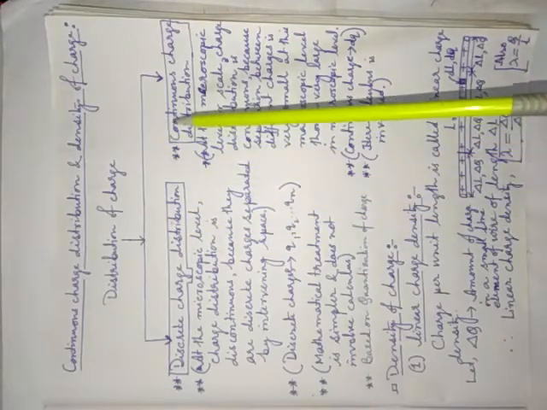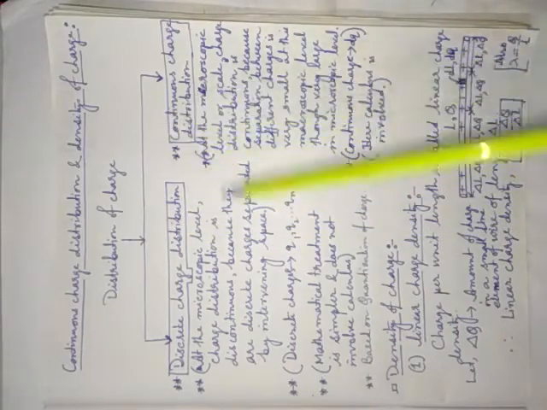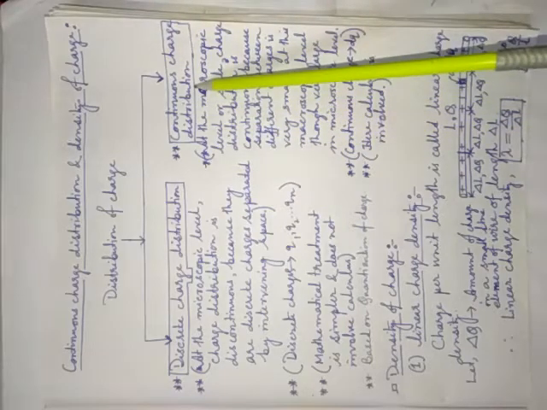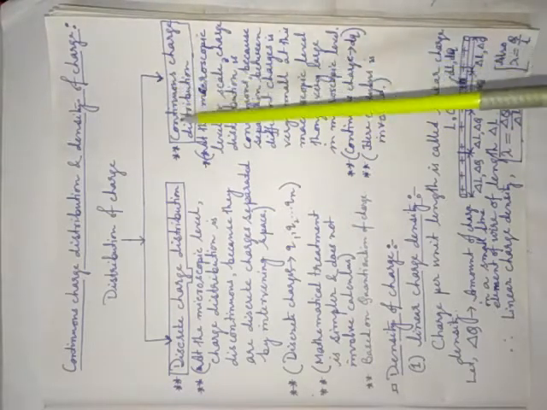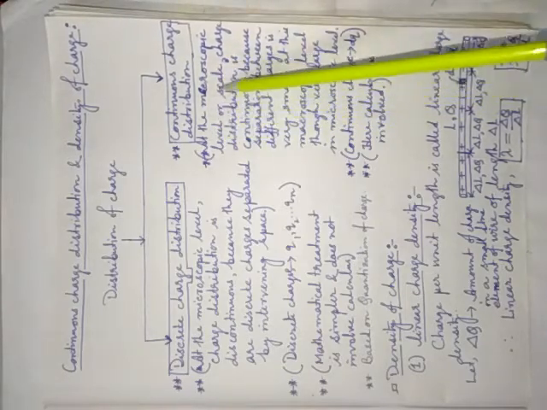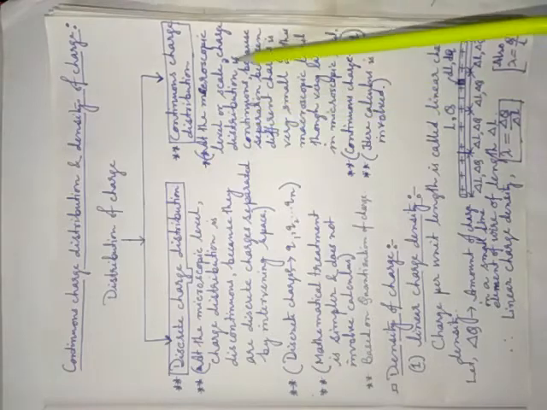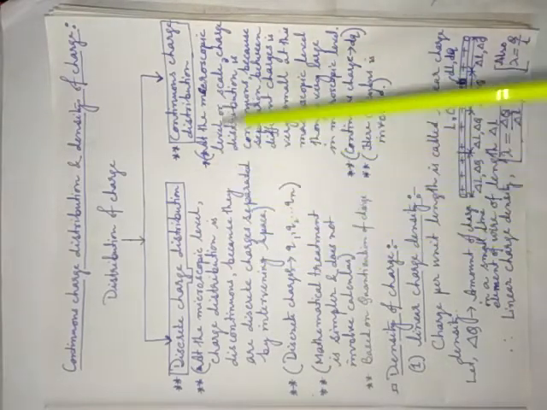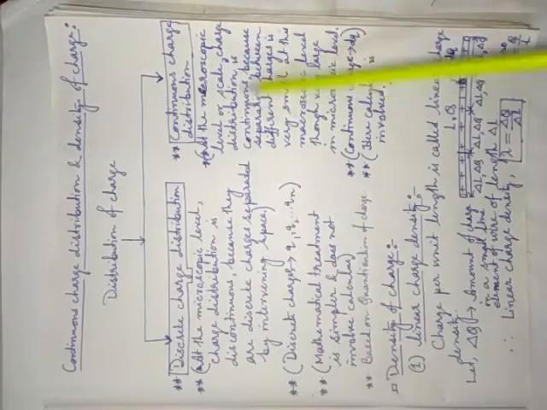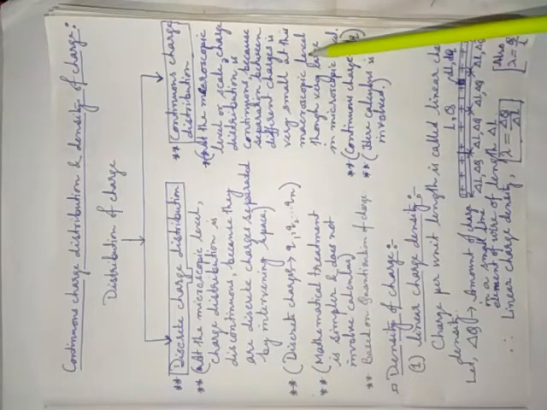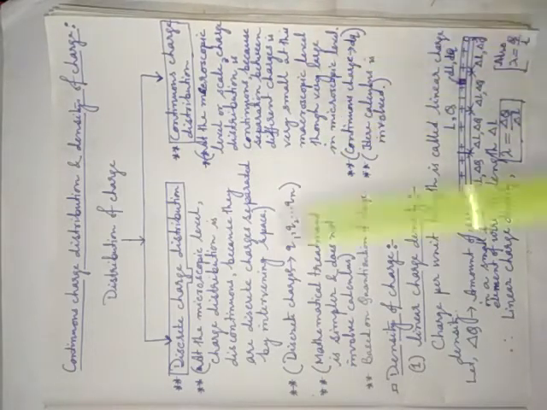Sometimes we have to consider continuous charge distribution at the macro level. At the macro scale the charge distribution is continuous; earlier it was discrete, but now it is continuous. It is continuous because the separation between different charges is very small at the macroscopic level, though very large at the microscopic level.